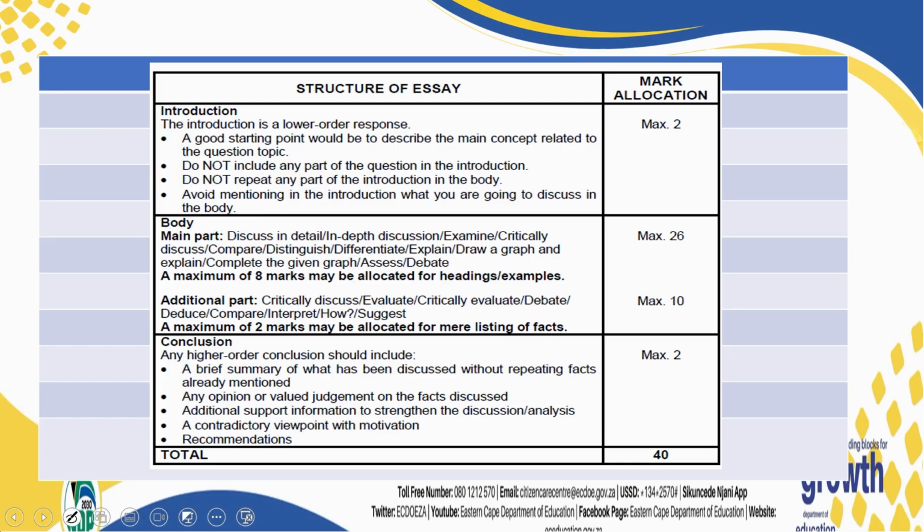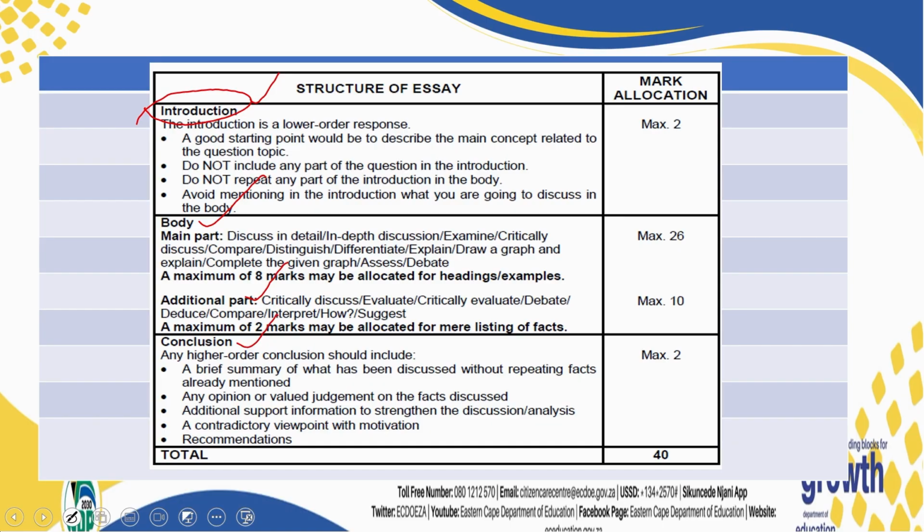Then, on that essay, I have decided to come up with the structure of the essay, which is always given before you are given question 5 and question 6. Now, please read. Remind yourself of what is supposed to be written under each section. Our essay has got 4 sections. The first one is the introduction, then the main part, which is made up of the body, and the additional part. Then we have got the conclusion.